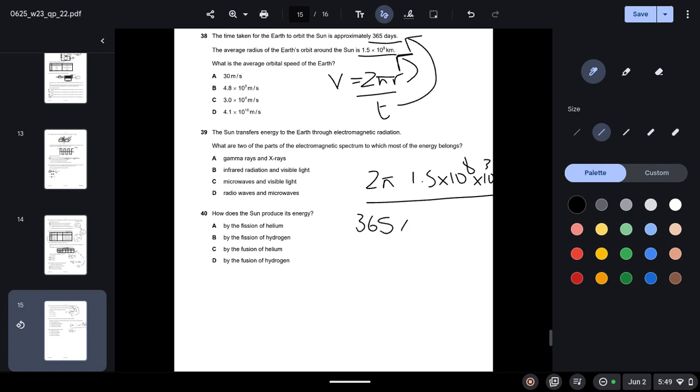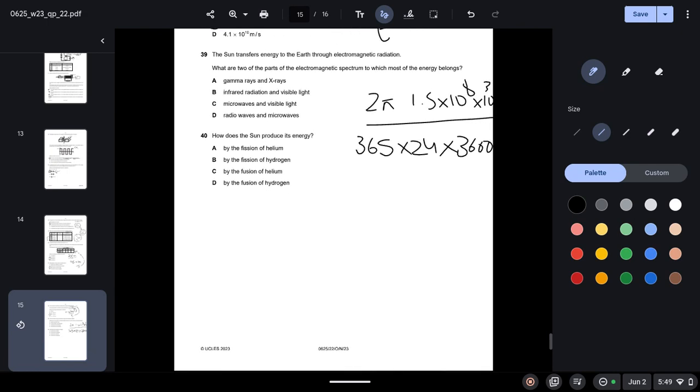Each day has 24 hours and each hour has 3600 seconds. So plug this in your calculator and the value that you will get will be 3 times 10 to the power 4 meters per second.